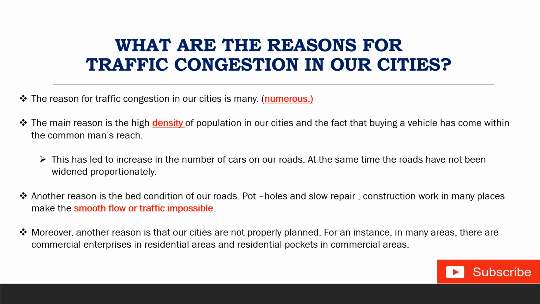There is a shop in a commercial area and above that there are residential pockets, so there will be more traffic on the roads, more traffic congestion in our cities. Okay, and our roads are not properly planned except Gandhinagar and I think Gurgaon, right? Both cities are properly planned.